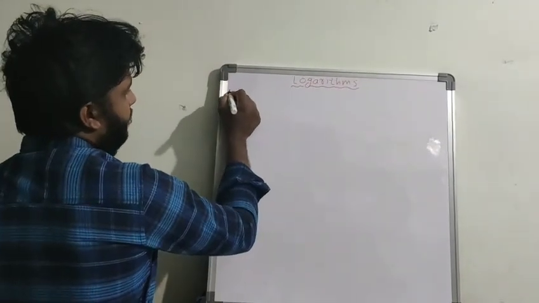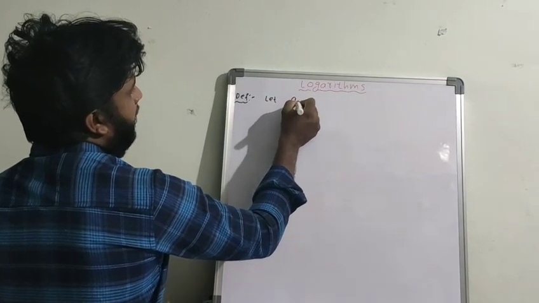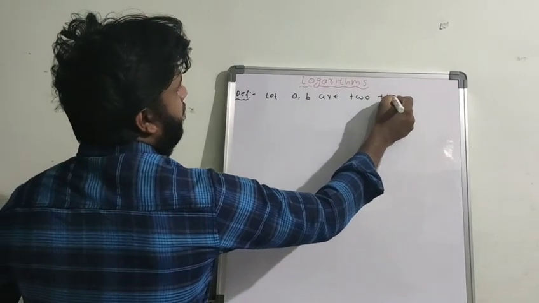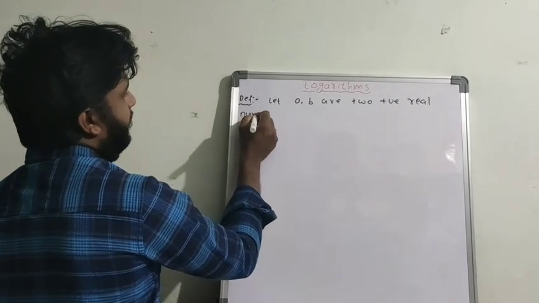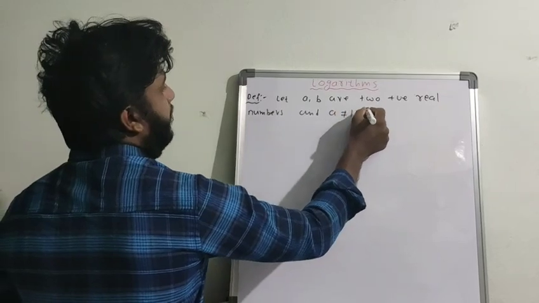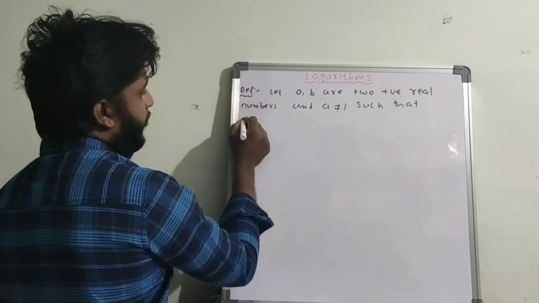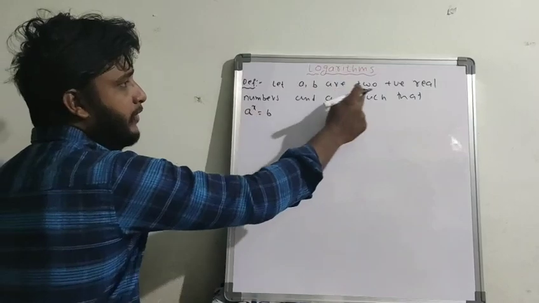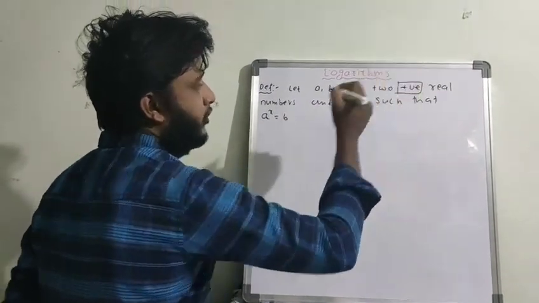The definition: let a and b be two positive real numbers, and a not equal to 1, such that a power x is equal to b. The meaning of this is, let a and b be two positive real numbers. So you have to take only positive real numbers. This is a very important point: positive real numbers.